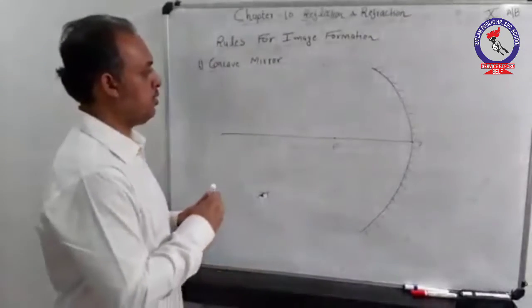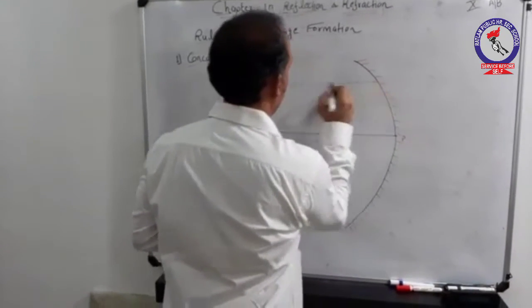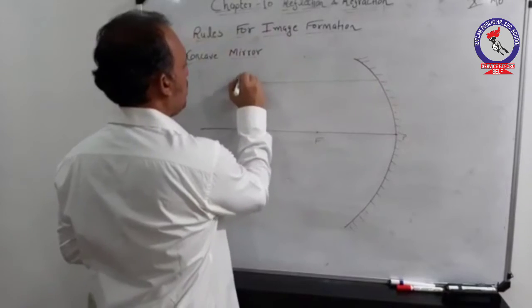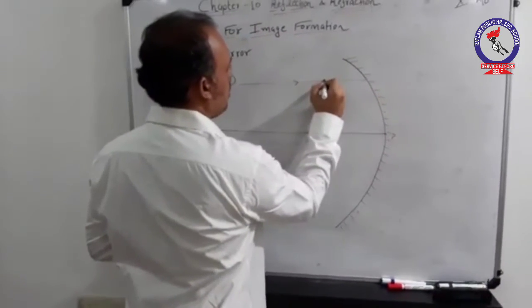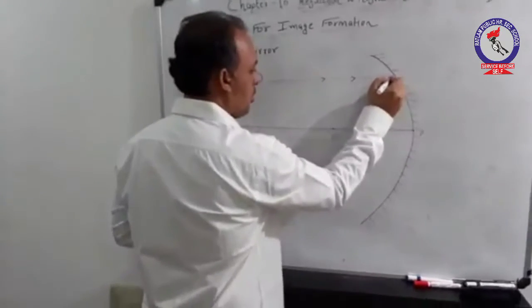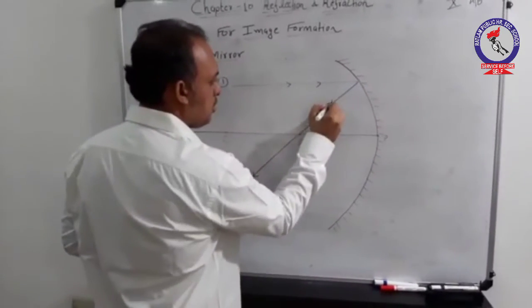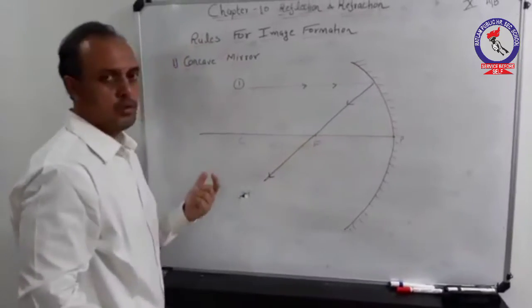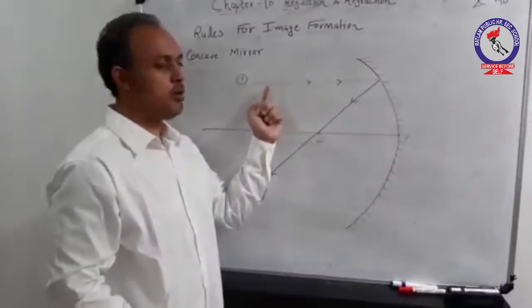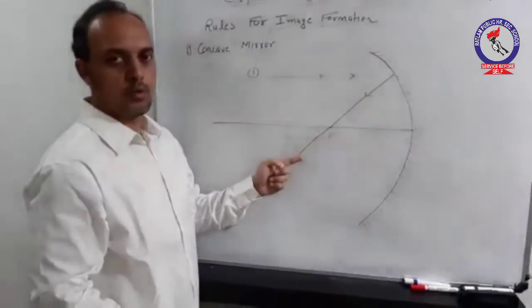Now, the very first rule says any ray which is parallel to the principal axis, after reflection from the mirror, passes through the focus. The first rule: a ray which is parallel to the principal axis, after reflection from the mirror, passes through the focus.